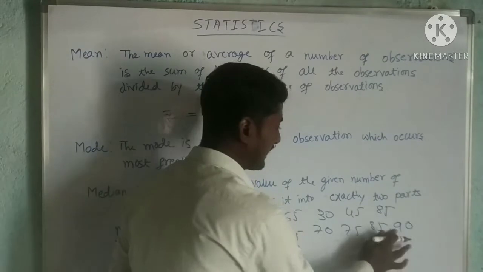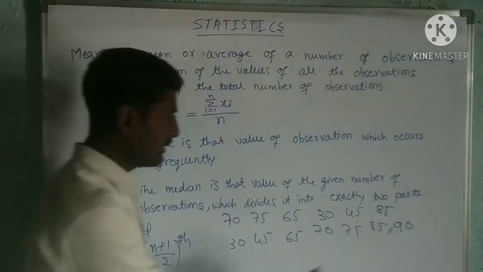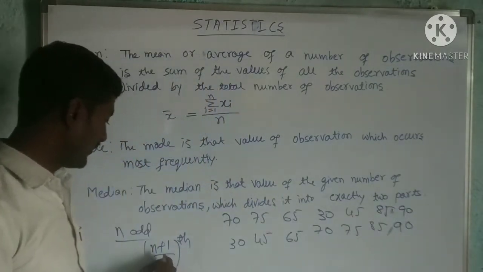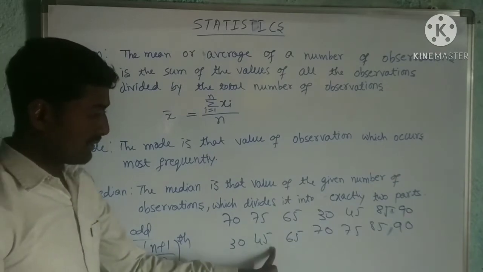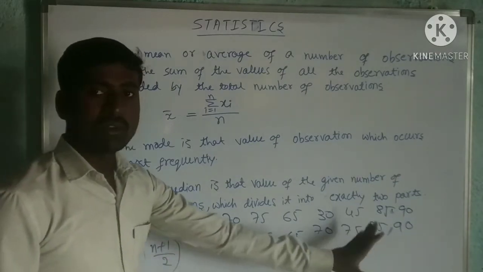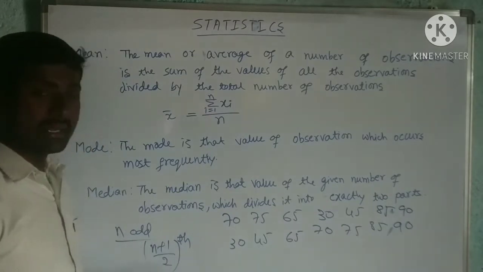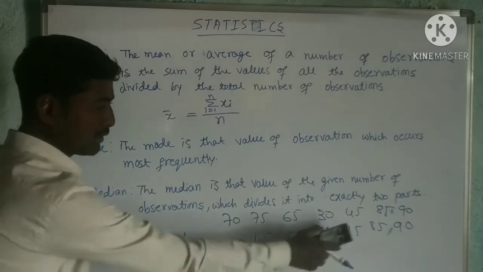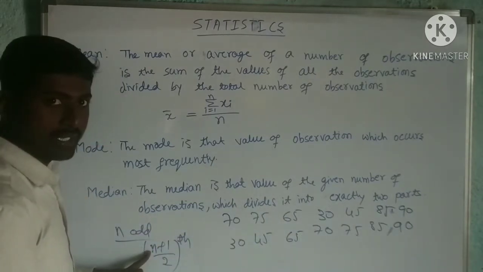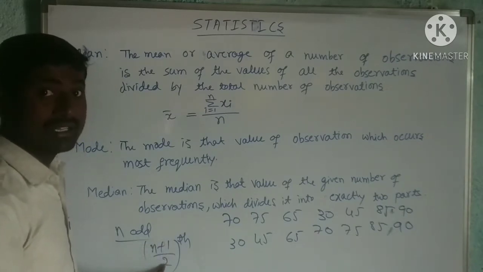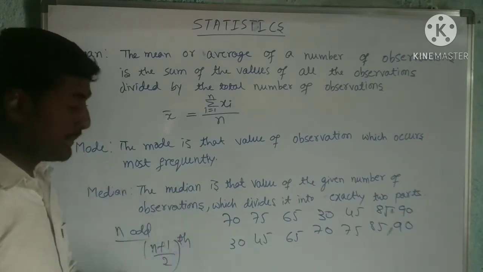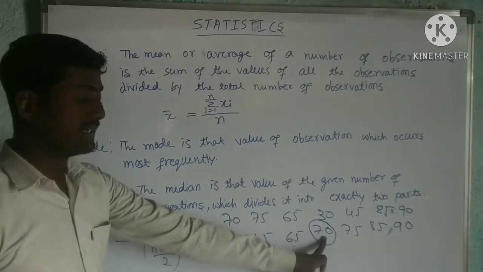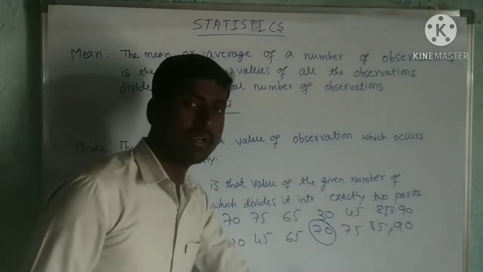I will take one more here, 90. Okay, so odd observations are given, and I arranged them in ascending order. I am going to find the median. We can find the median by applying this formula, the (n plus 1) by 2th observation. Here n is equal to 7. Substitute n equals 7: 7 plus 1 is 8, 8 divided by 2 is 4. The fourth observation is the median. 1, 2, 3, 4. Here the fourth observation is the median, that is, 70 is the median of this given data.